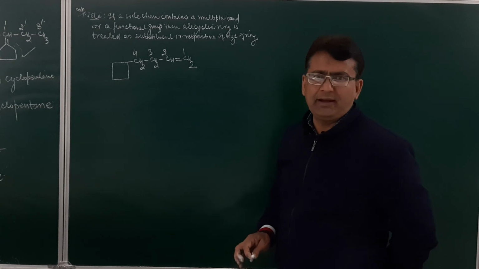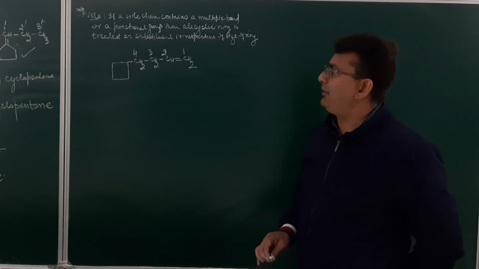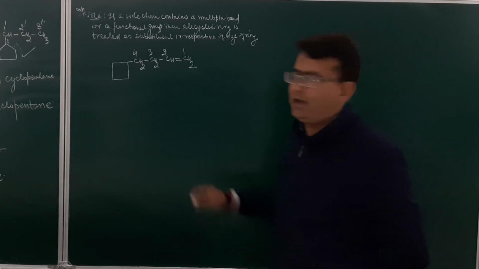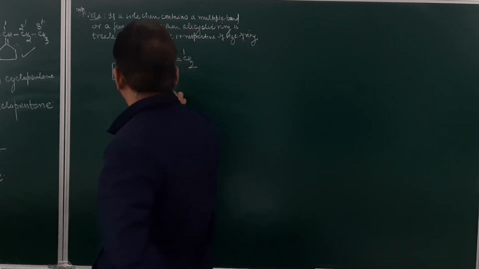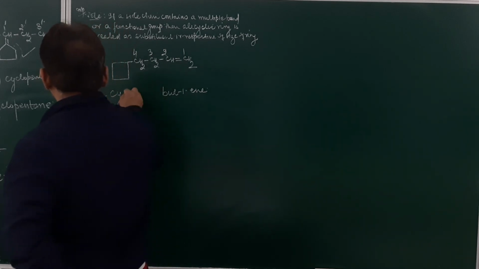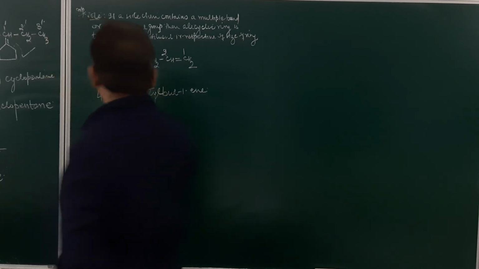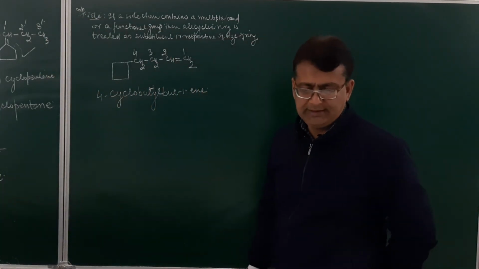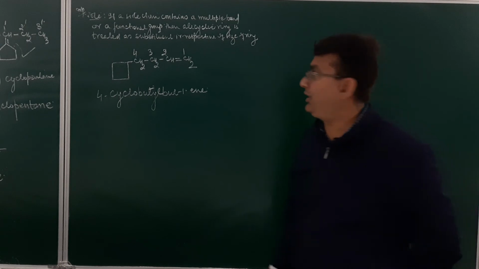At 4 what is present? Ring structure. What is the name of that? Cyclobutyl. And what is the name of this one? This will be but-1-ene. At 4 what is present? Cyclobutyl. So the name of this group will be given as 4-cyclobutyl but-1-ene. Am I clear, student?